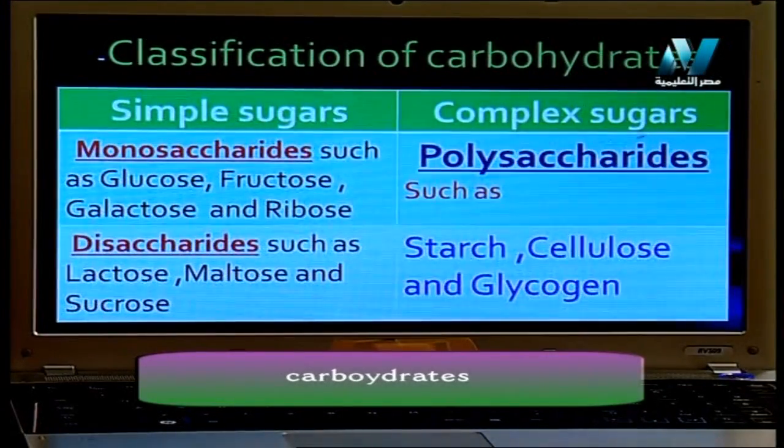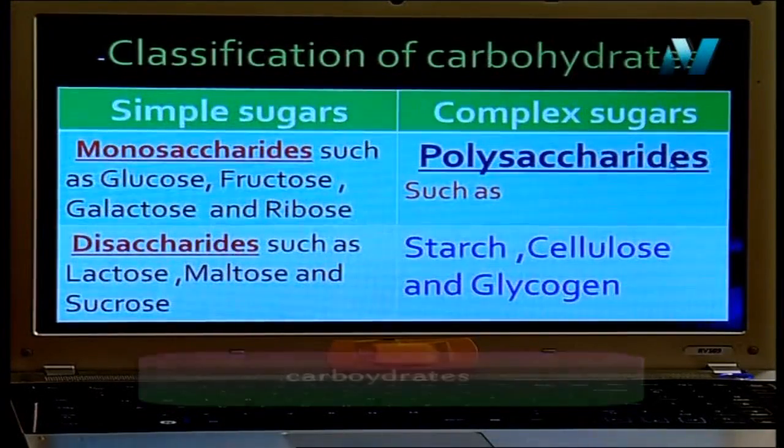But complex sugar, we call it polysaccharides. This sugar has poly mean many. That mean has 3, 4, 5 of the molecule of the sugar. We have starch, cellulose, and the glycogen. يبقى عندي 2 types of sugar, simple sugar and complex sugar.